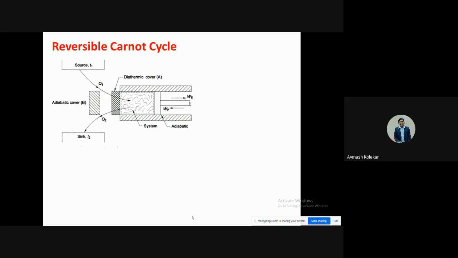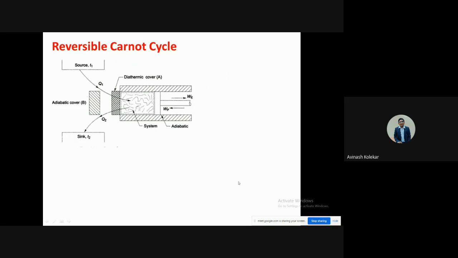Now, why we are interested in reversible and irreversible processes, that we are going to discuss. We are interested in reversible processes because they give the maximum efficiency as per the second law of thermodynamics. The second law says that it is not possible for us to get a 100% efficient engine, but what is the maximum value that we can get is given by the second law, and it is generated by the reversible cycle. So if you have all reversible processes in a cycle, then that cycle will give you the maximum efficiency, and that we can prove.